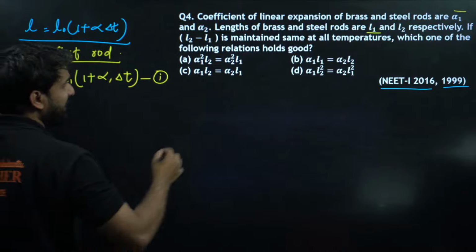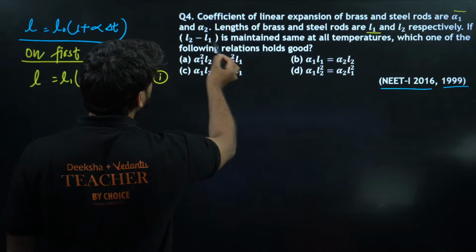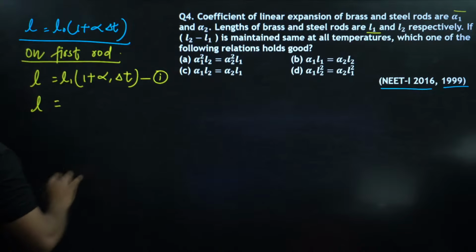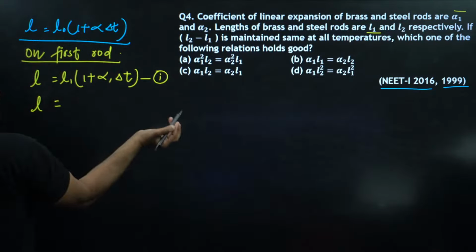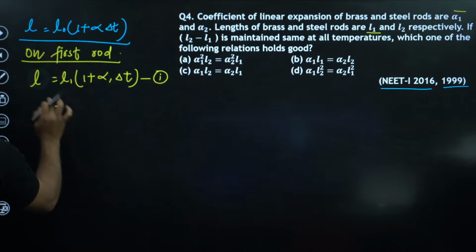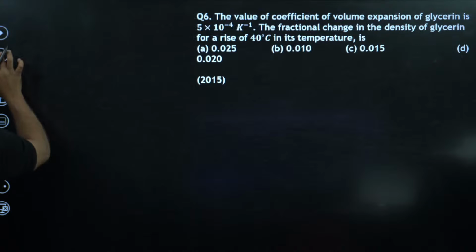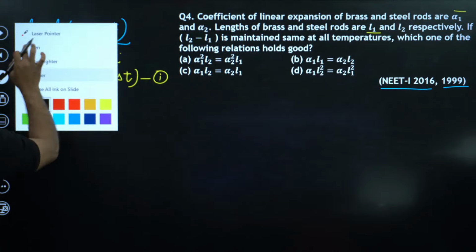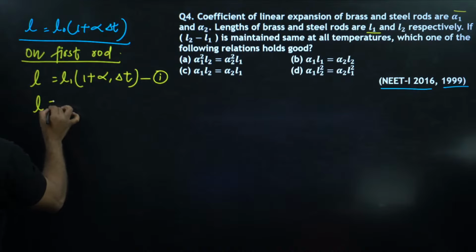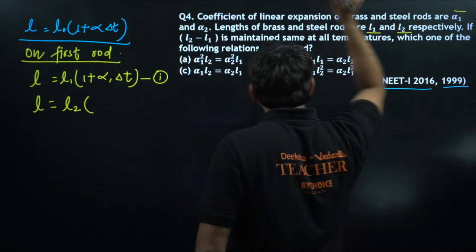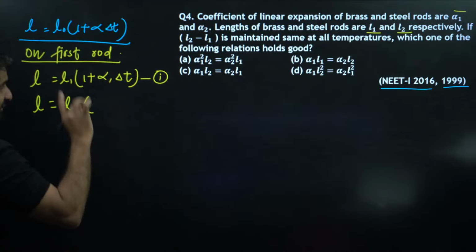Now, if we take L for the second rod and write this equation for the second rod, L can be written as L2, because L2 was the original length of the second rod before expansion.